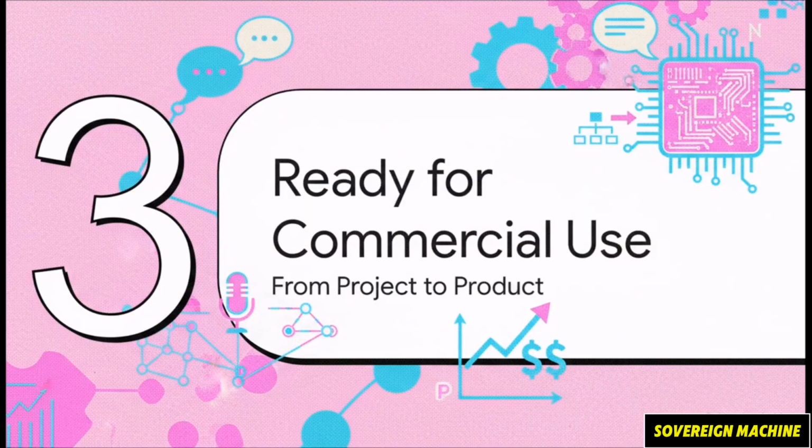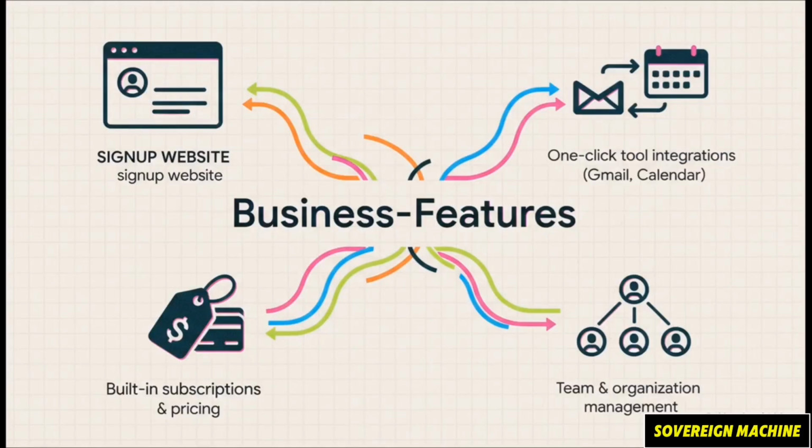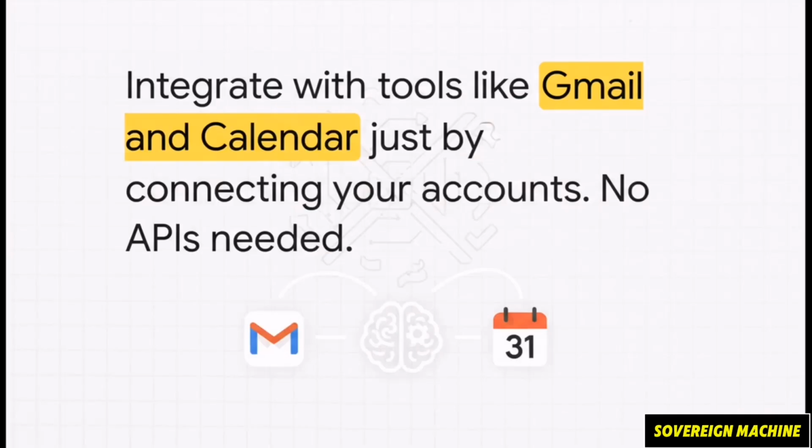But this system isn't just for building quick prototypes and personal tools. It's really designed from the ground up to take your agent from a simple idea all the way to a commercially viable product. So let's see how this platform actually helps you turn your project into a real business. It comes packed with features that are essential for pretty much any real-world application. You get an auto-generated public website with a sign-up flow, easy tool integrations, built-in subscription and pricing models, plus team management capabilities.